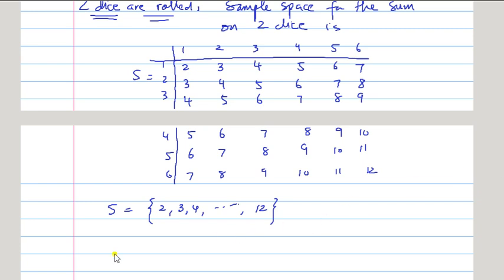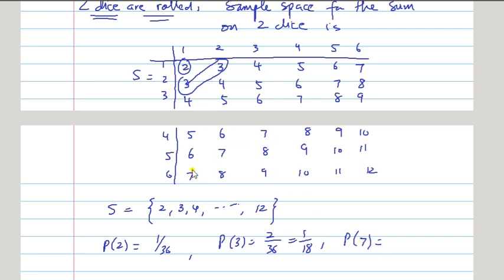Now if you want to find the probabilities of all, what is the probability that the sum is 2? It is 1 by 36, because there is only one 2, right? What is the probability of 3? There are two 3's here, so it means 2 by 36, which is 1 by 18. Similarly for 4, 5, 6, 7. For example, the probability of 7: there are 1 2 3 4 5 6 of them, so it is 6 by 36, which is 1 over 6, and so on.